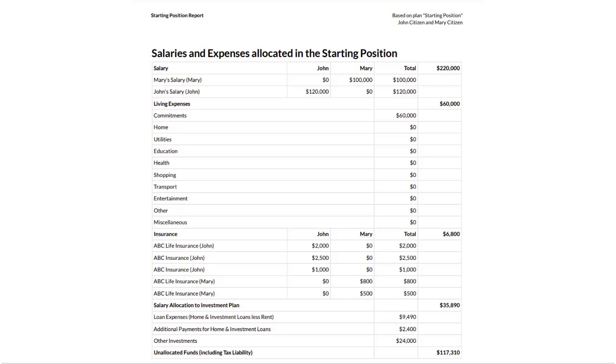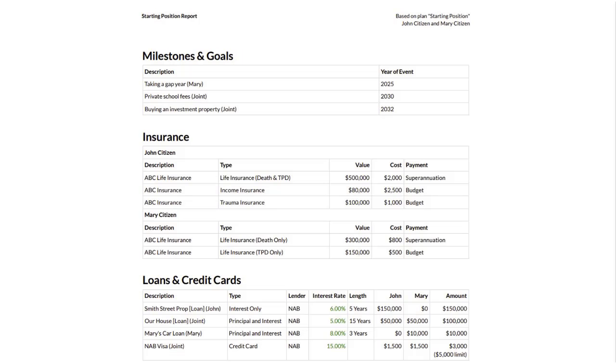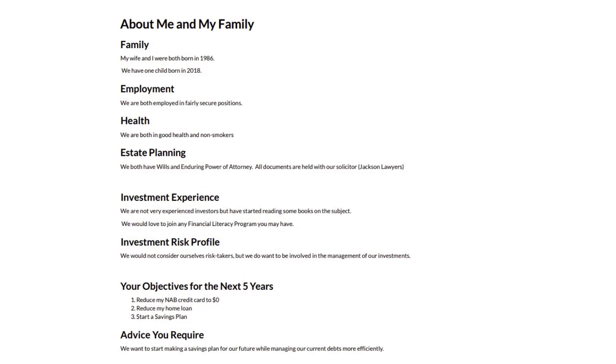The last entry is the unallocated funds. This will include any tax due on your salary and investments, together with items you may include in the plan. For example, you may want to set up a savings plan for your lifestyle goals, such as saving for your next car. You have your milestones, insurance, together with your loans and credit cards. This is important information for your financial advisor or mortgage broker, as they may be able to recommend better loans. If applicable, an additional page will list the information written in the section About Me and My Family.